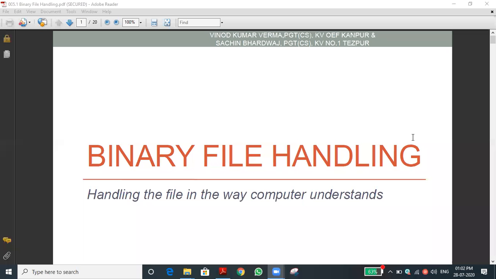Okay, students, in the last class, last Thursday, we discussed binary file handling. We completed the entire text file part of the file handling chapter, and now we enter into the binary file. We are seeing how to use the binary file in write mode and read mode, and how to do the operations. So let me go to the slide.